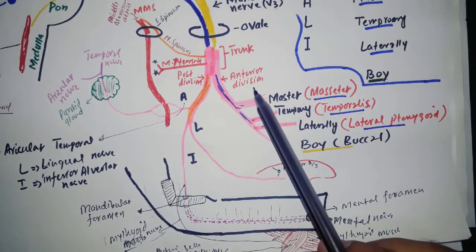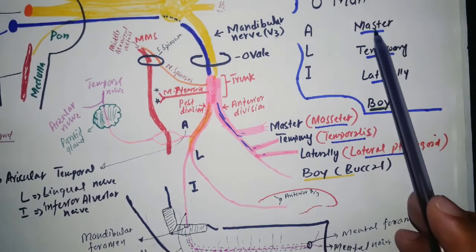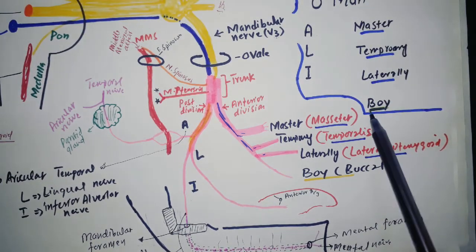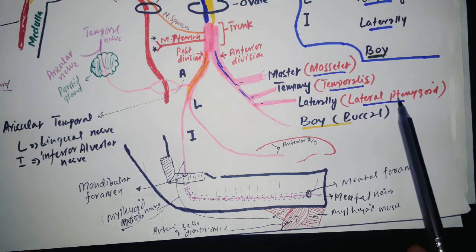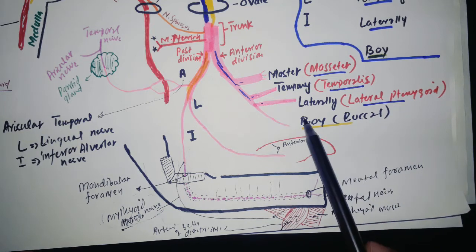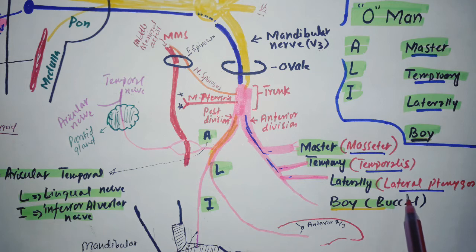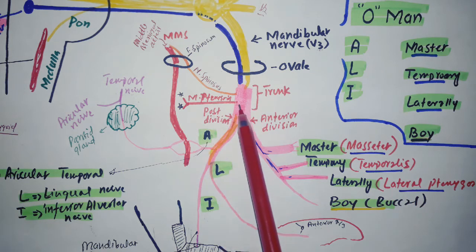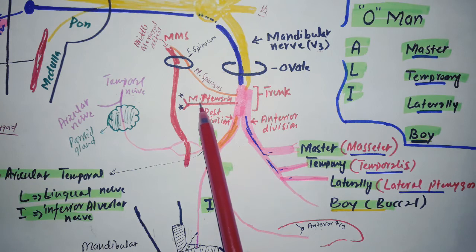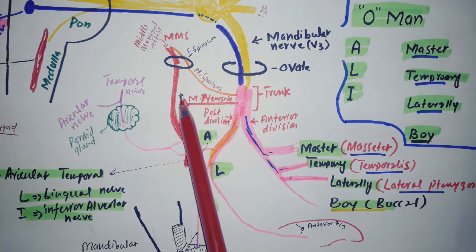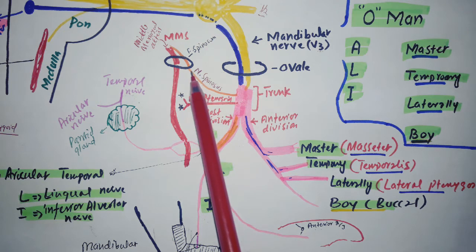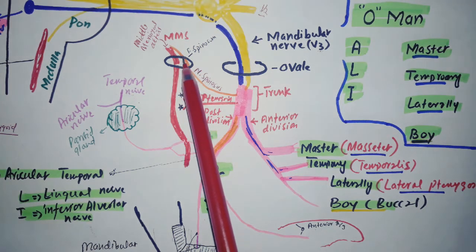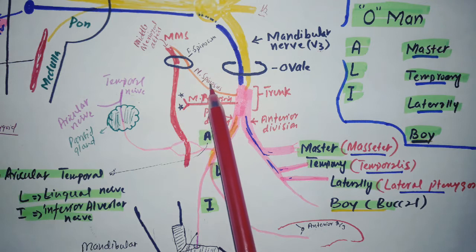Now from the anterior division, as I already said, just remember Ali is a master, temporarily, and laterally he is a boy. Master is masseteric, temporary is temporalis, laterally is the lateral pterygoid, and boy is buccal. The medial pterygoid nerve is obtained from the trunk, and this medial pterygoid nerve supplies the medial pterygoid muscle, and it also supplies the tensor tympani and tensor veli palatini muscles. From the trunk we also get the nervus spinosus, which enters the skull through the foramen spinosum. That's why it is called nervus spinosus.